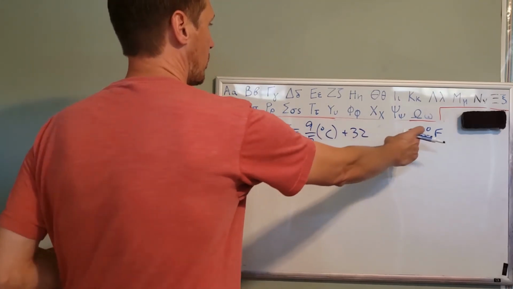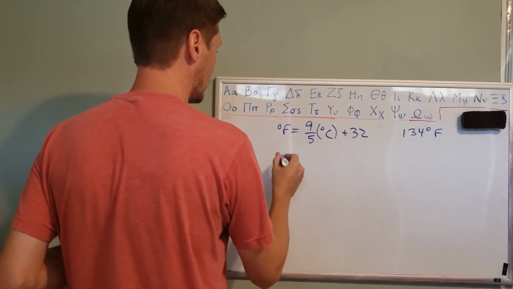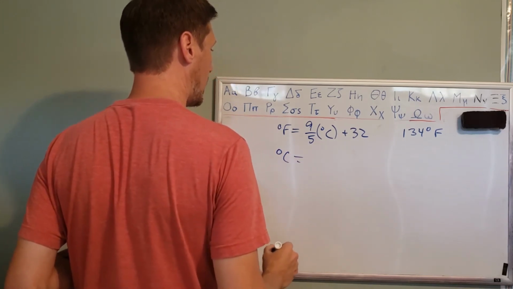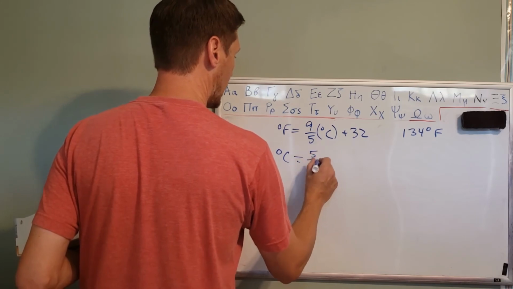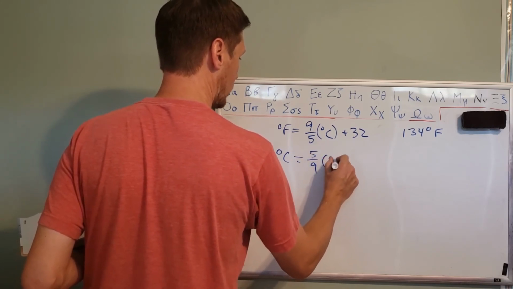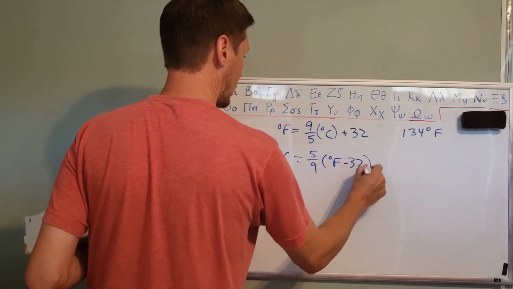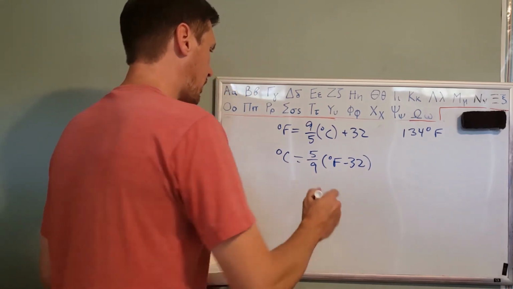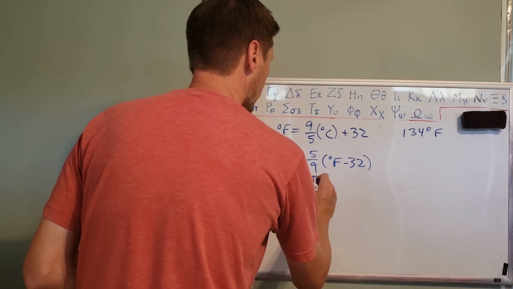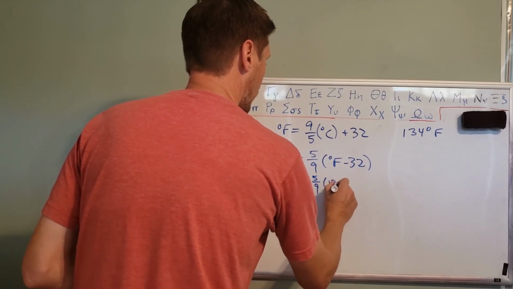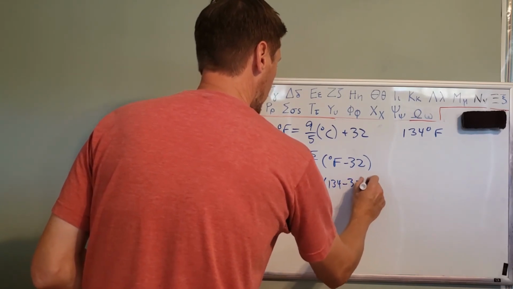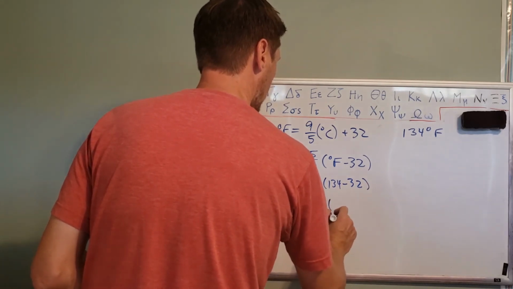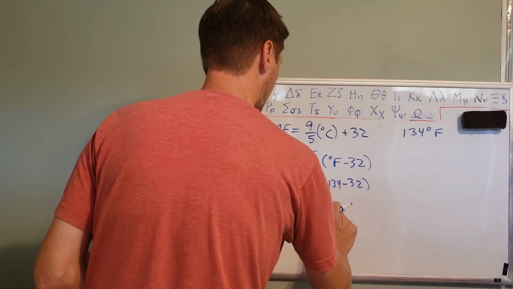How do you convert from 134 degrees Fahrenheit to degrees Celsius? Well, again, you have to be able to rearrange this equation, right? You have to be able to say that degrees Celsius is equal to 5/9 times degrees Fahrenheit minus 32. So that's our formula for that. Now we're just plugging in the values. 5/9 times 134 minus 32.